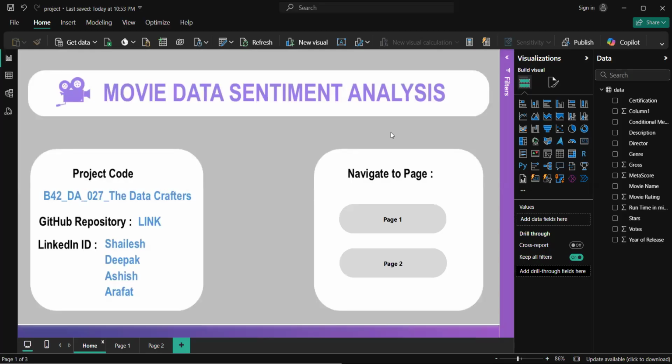So this is a group project, and in my team there were four members. That is first one me, Shailesh Kumar Singh, and the second person is Deepak, and Ashish and Arafat.